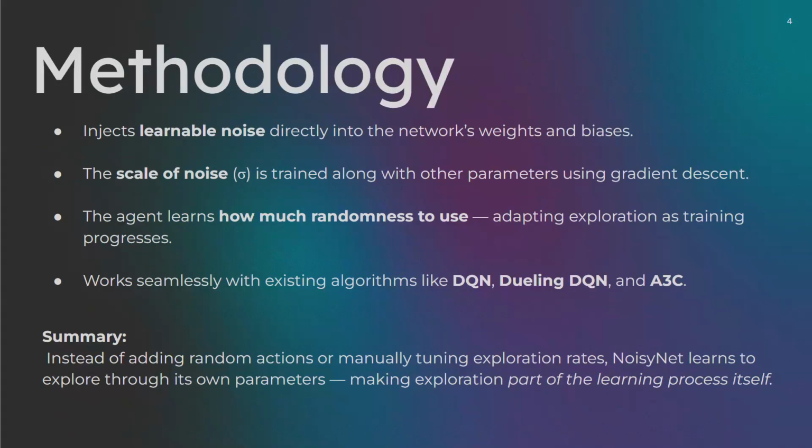Now let's talk about the methodology. So the core idea is simple. We inject learnable noise directly into the network's weight and bias. So concretely, each parameter is written as mu plus sigma times a noise sample epsilon. Both mu and sigma are trained with gradient descent. So the agent doesn't just learn the policy, it learns the amount of randomness it needs to explore effectively.